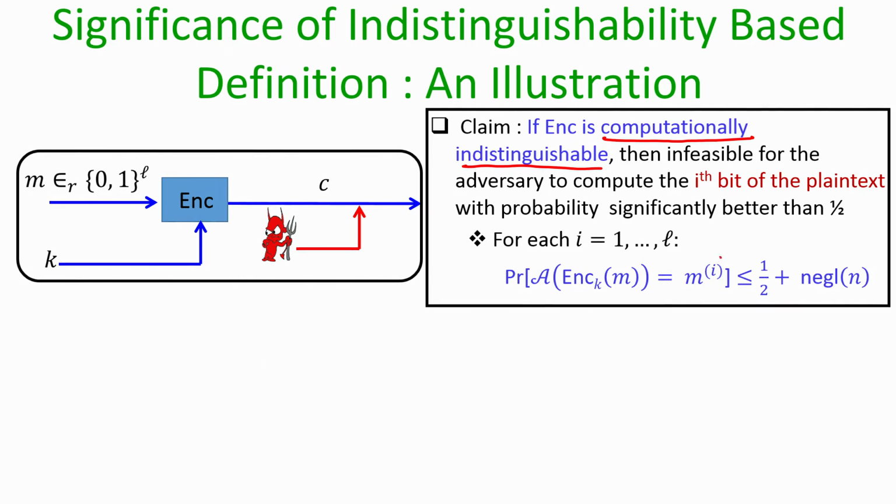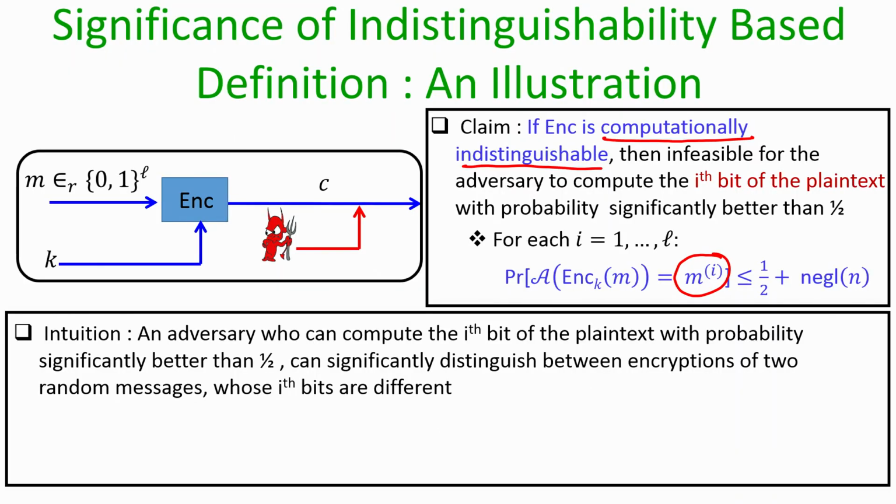So, this m raised to power i actually denotes the ith bit of the underlying plaintext. This illustration is going to show you that if your encryption process satisfies the indistinguishability based definition, then it is not possible for any polynomial time algorithm to compute any f of m of its choice, where in this illustration the function f of m is computing the ith bit of the underlying plaintext.